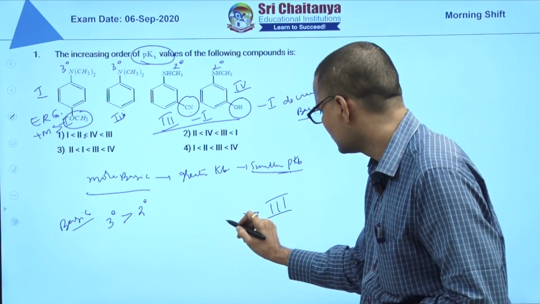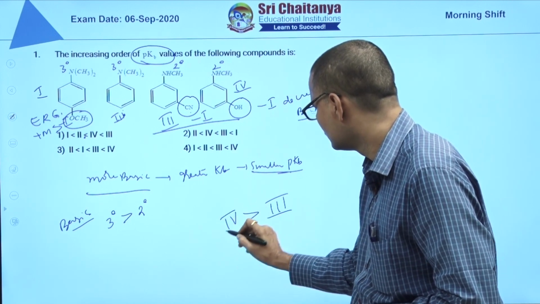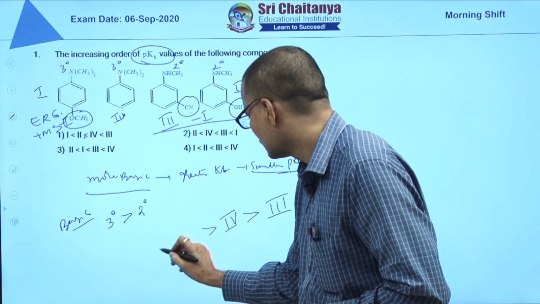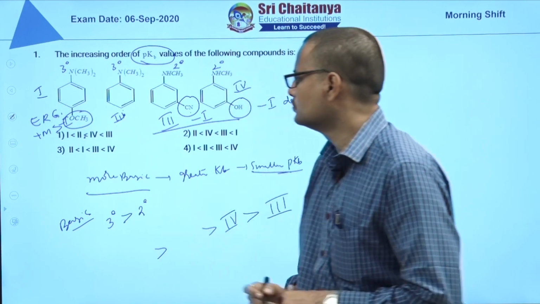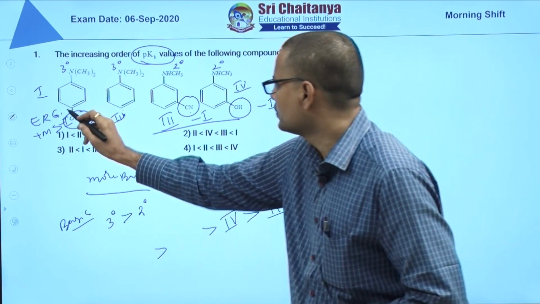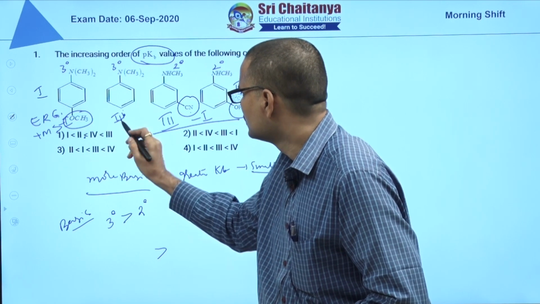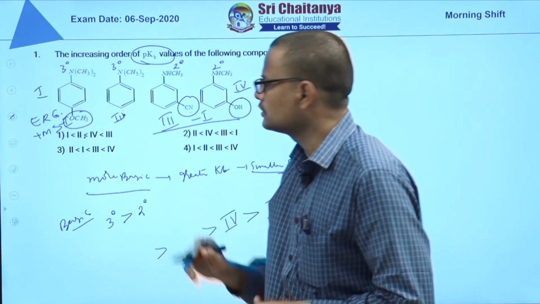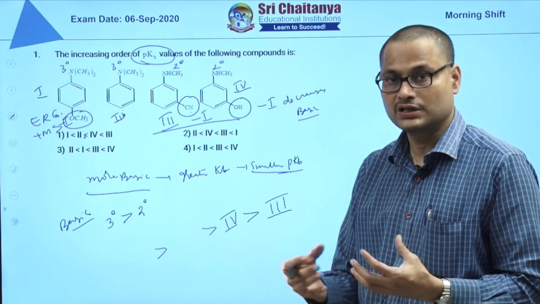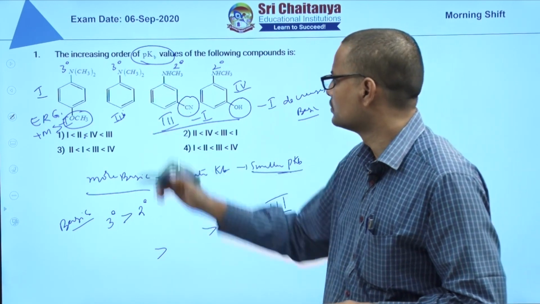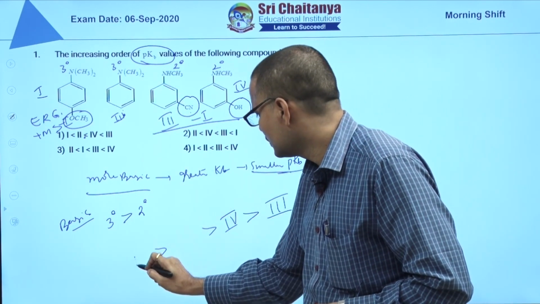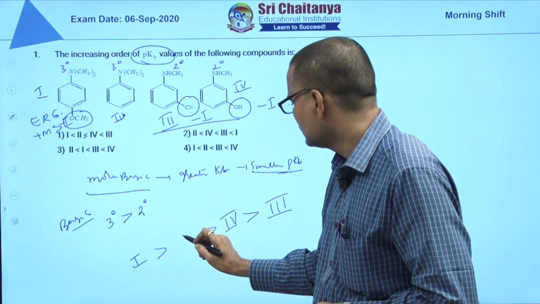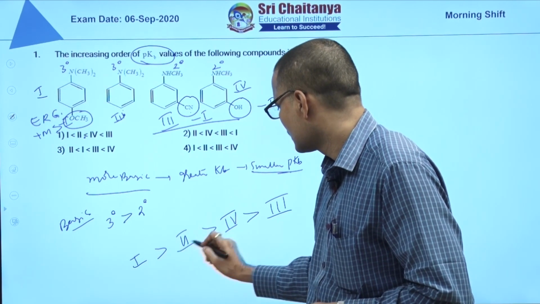In 1 and 2, this is more releasing. Electron releasing groups increase basic nature, they increase the electron density on the nitrogen. So 1 is more basic than 2.